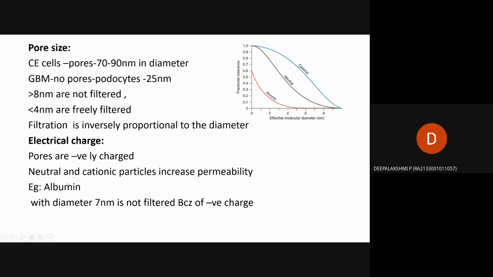Then, for example, albumin is given here. The albumin diameter is 7 nanometers but it is not filtered because of its negative charge. When it enters the pores with negative charge, negative and negative, the same charges repel each other. The albumin is negative, the pores are also negative, so it will repel and is not filtered. Molecules with opposite charges will attract, but that is why albumin is not filtered here. Thank you.